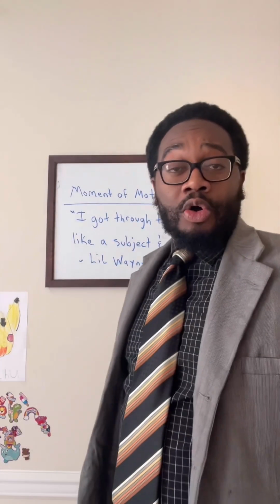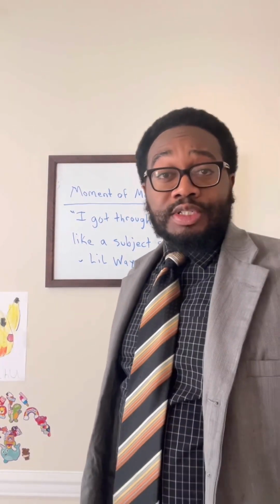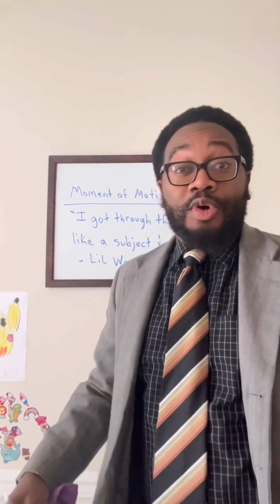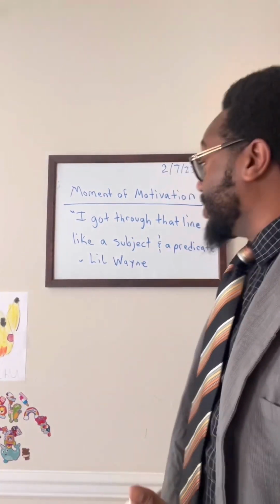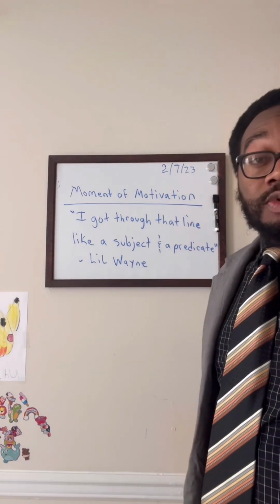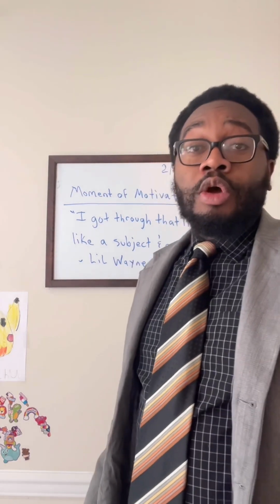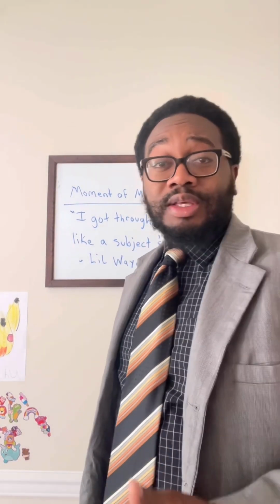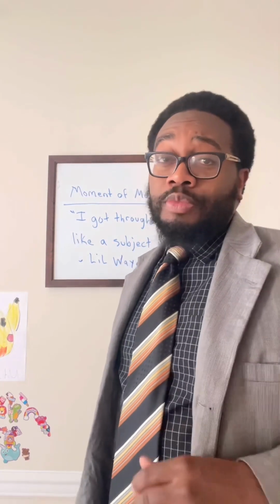Lil Wayne had a song. I think the hook is 6 foot, 7 foot, 8 foot 1. Where he got a line where he says, I got through that line like a subject and a predicate. Well, if Lil Wayne can understand and identify a subject and a predicate, so can you. We're going to throw that verb in there too.